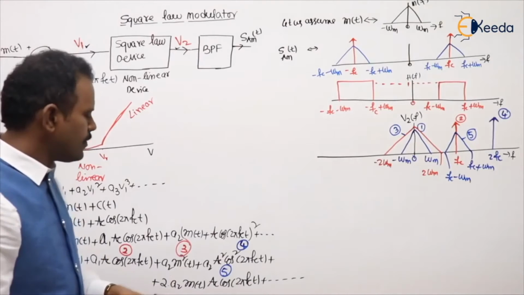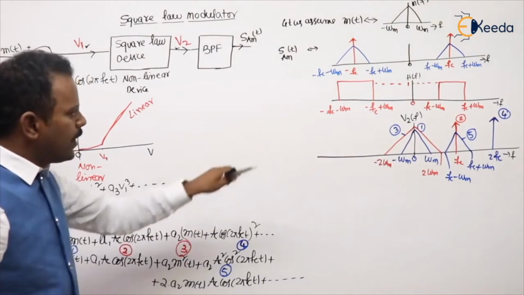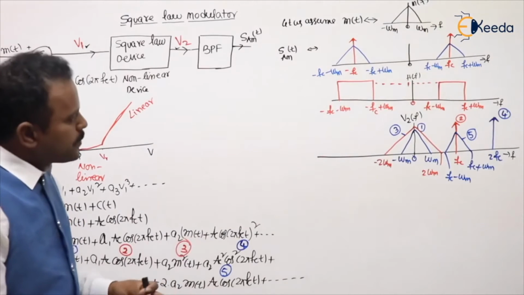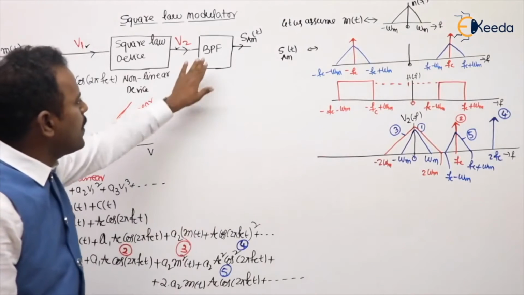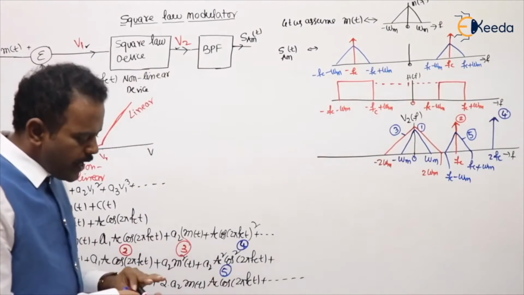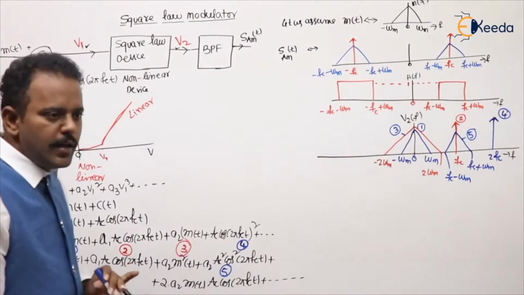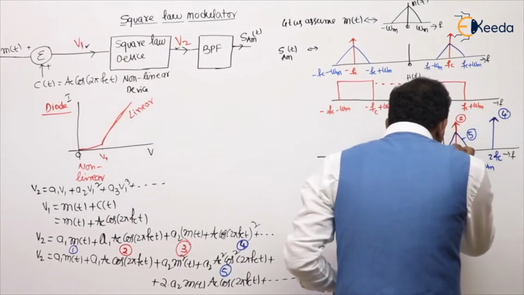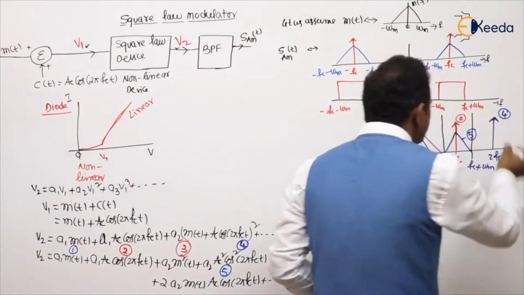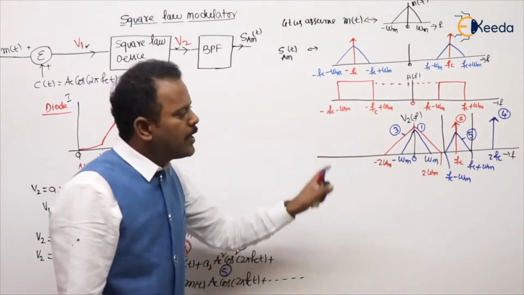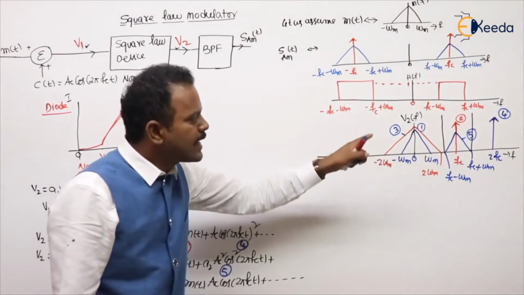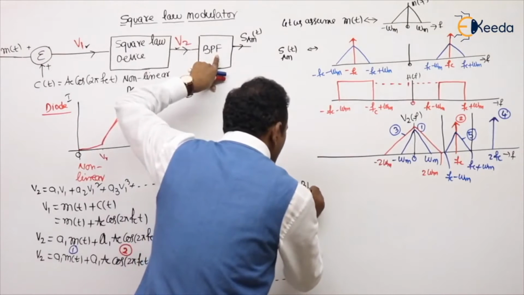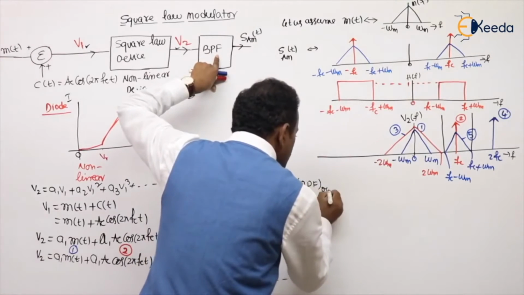Now follow. I have written the spectrum of V2 there. Now you can see the spectrum of V2 as well as the band pass filter characteristics. Where to where is the band pass filter allowing, sir? The band pass filter is allowing from Fc minus omega m to Fc plus omega m. Now in between, what terms are we having, sir? The second term and the fifth term. So I can say the band pass filter output is